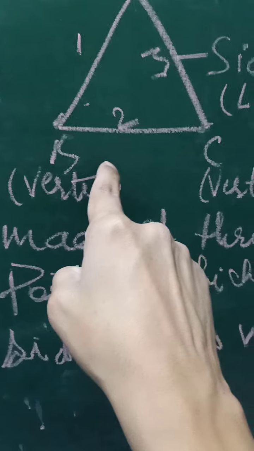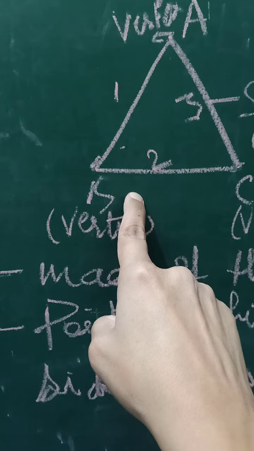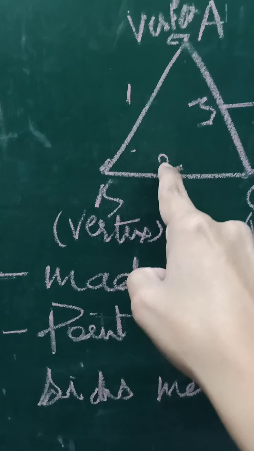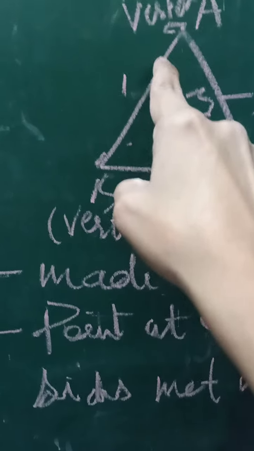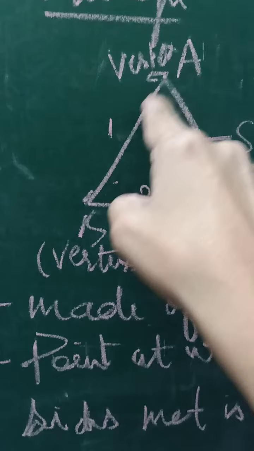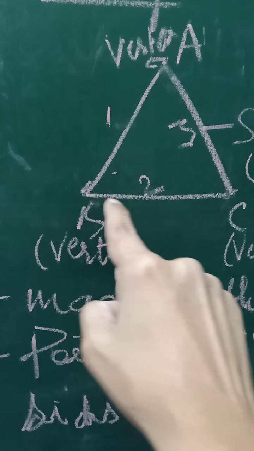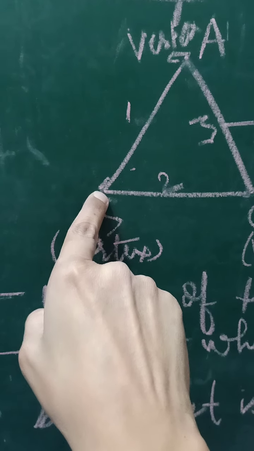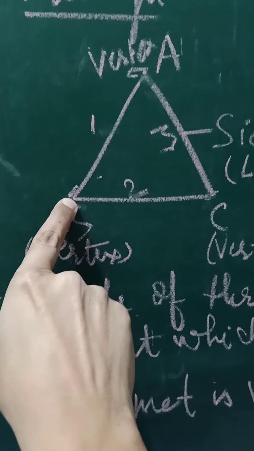And what is a vertex now? A vertex is a point where any 2 line segments meet. See, one line segment AB and another line segment BC, both are meeting at point B. So this is a vertex.